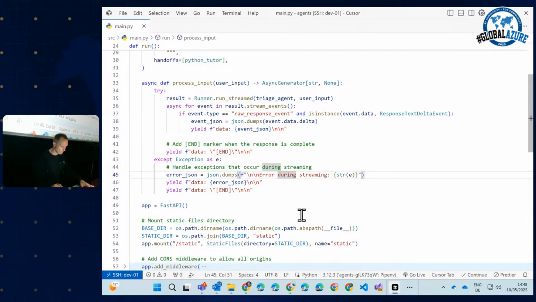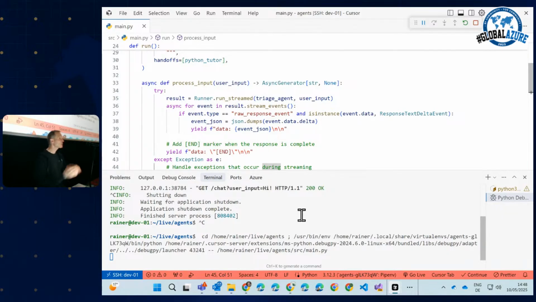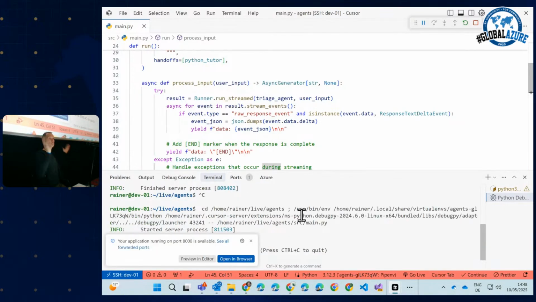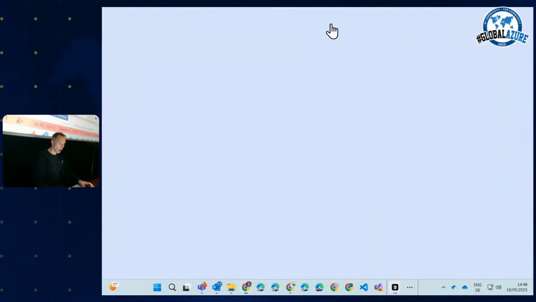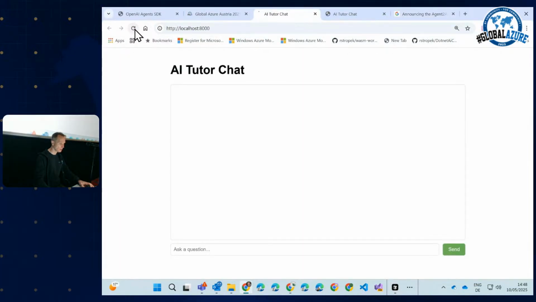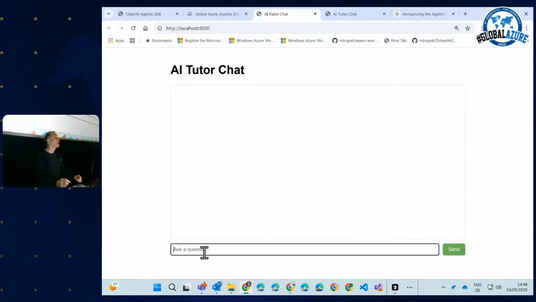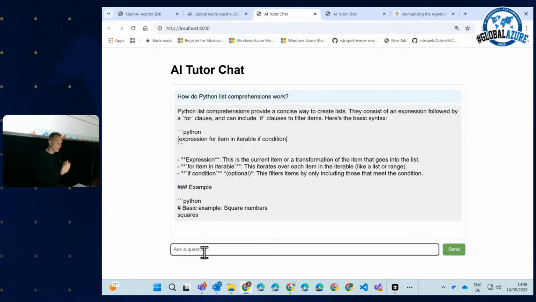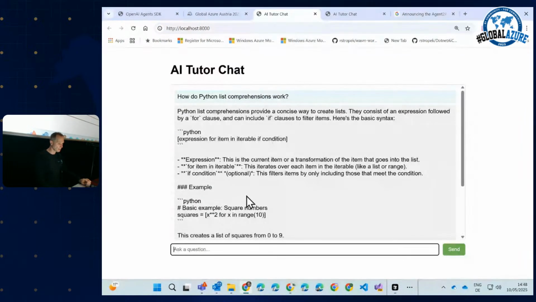Okay, let's give it a try. So far, not difficult, right? Pretty straightforward. Hopefully it will work. Let's see if it works. Okay, let's run this thing. And let's ask: a mystery for many, including me, is how do Python list comprehensions work? Let's see if we get something. Oh, yeah. Python list comprehensions, blah, blah, blah. Looks very good. Yeah, we get something back. So our agent already works.